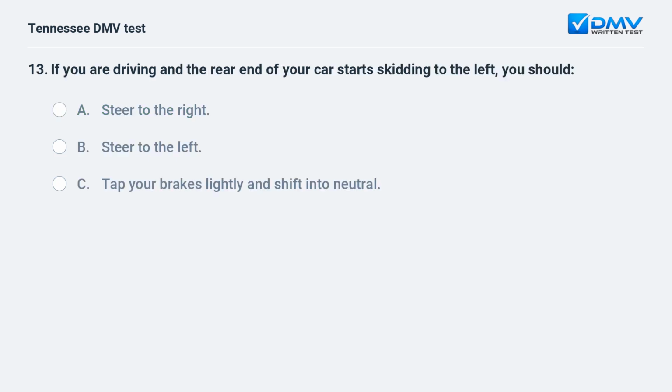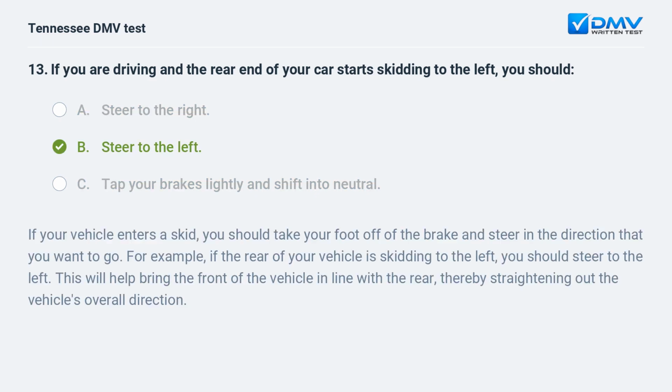If you are driving and the rear end of your car starts skidding to the left, you should a. Steer to the right. b. Steer to the left. c. Tap your brakes lightly and shift into neutral. The answer is b. Steer to the left. If your vehicle enters a skid, you should take your foot off of the brake and steer in the direction that you want to go. For example, if the rear of your vehicle is skidding to the left, you should steer to the left. This will help bring the front of the vehicle in line with the rear, thereby straightening out the vehicle's overall direction.